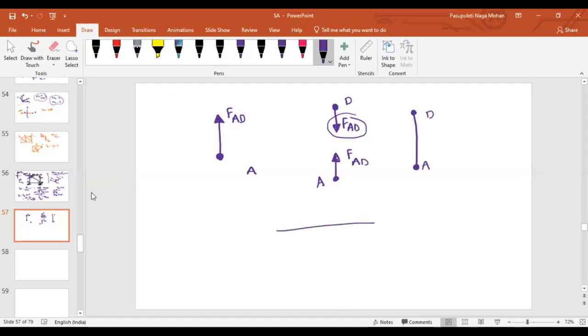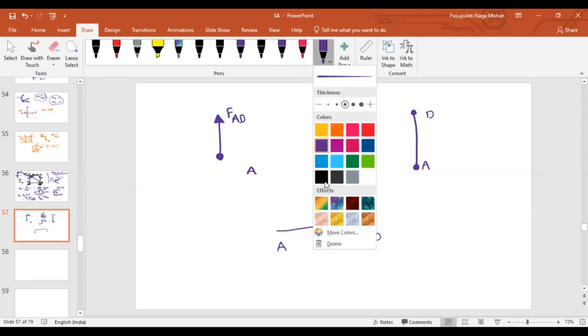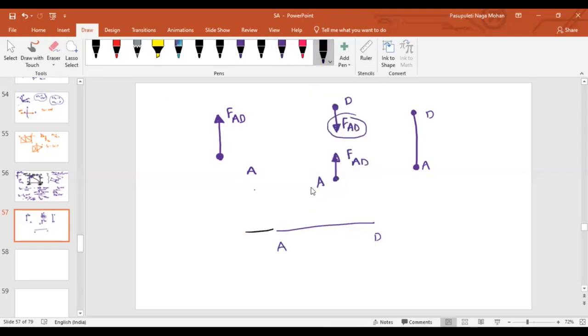Imagine this is member AD, and if I want to represent an applied force, this is the applied force, isn't it? Let us imagine I am applying it like this.